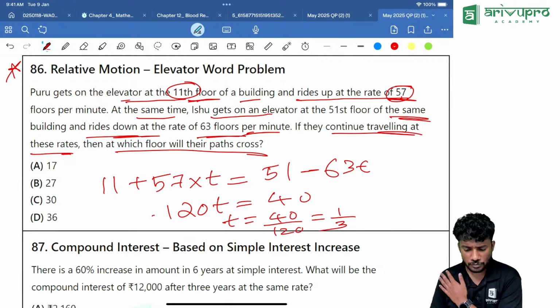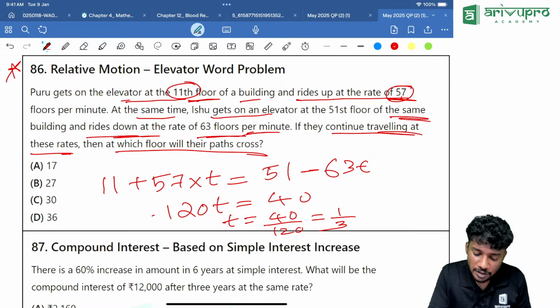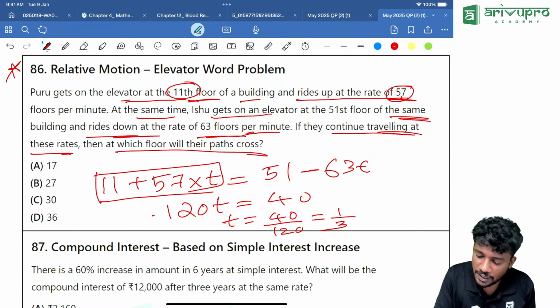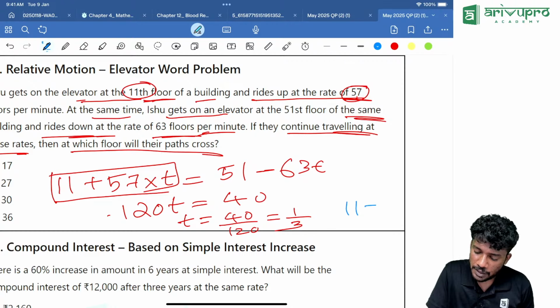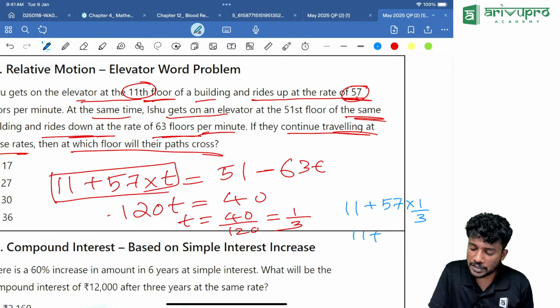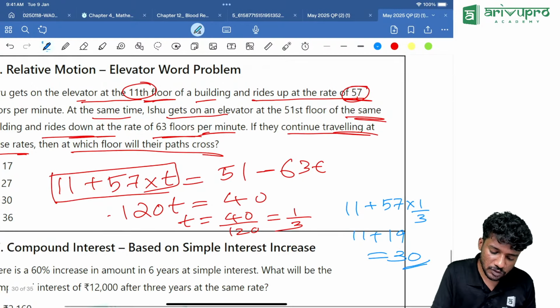Now, we need to find the point at which they both meet each other. So, instead of t we will put the t value, 1 by 3. That means 11 plus 57 into 1 by 3. So 11 plus 57 into 1 by 3 is how much? 19, which is equal to 30. The answer is the 30th floor, they will meet.